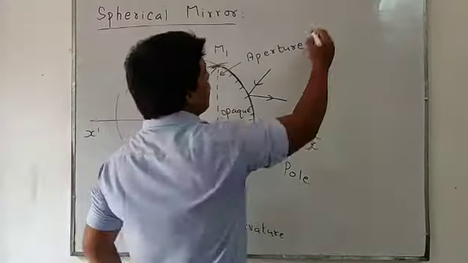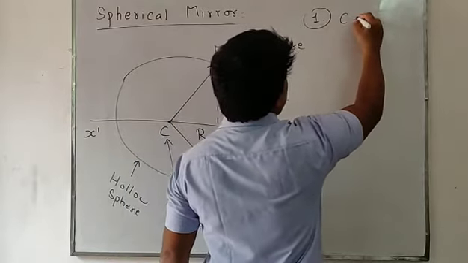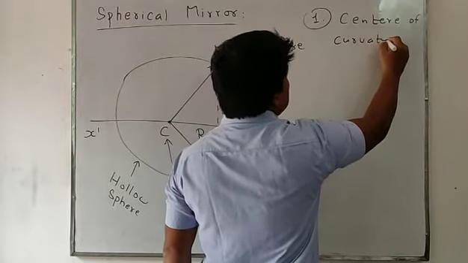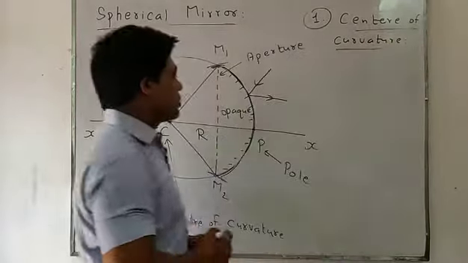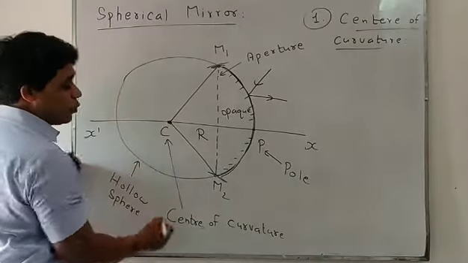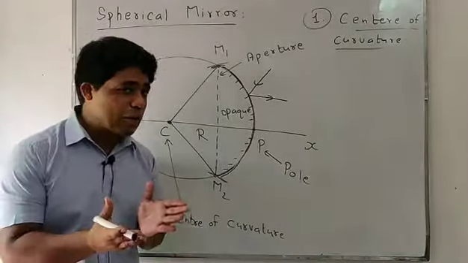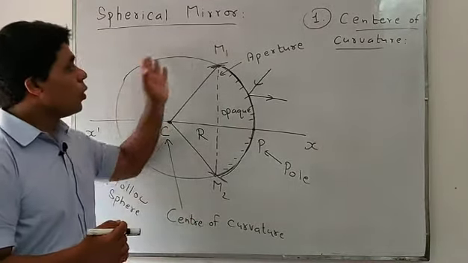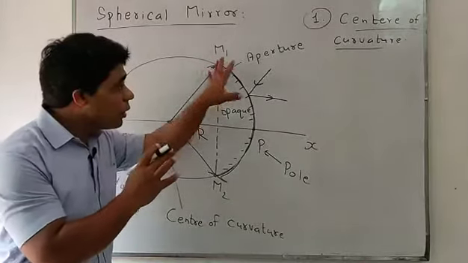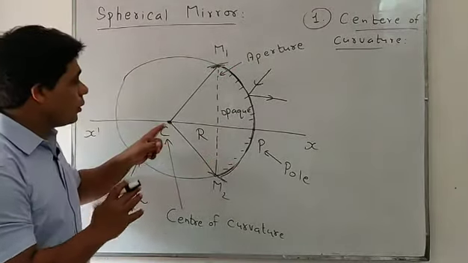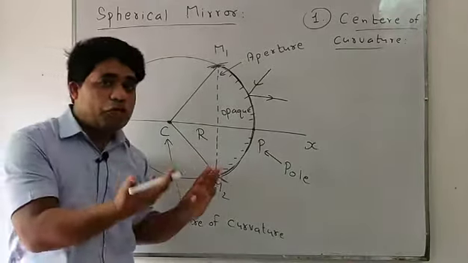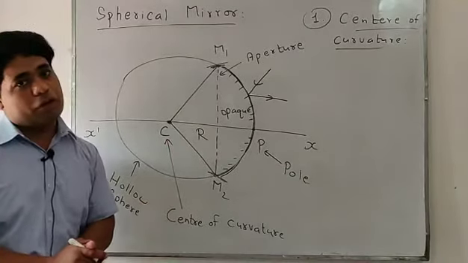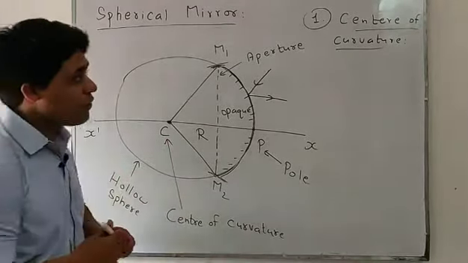The very first definition is center of curvature. So what is center of curvature? Look at students, this center C is said to be the center of curvature. How can we define it? The center of a hollow sphere of which the mirror is a part, that center is said to be the center of curvature. Understood? This is our first definition.